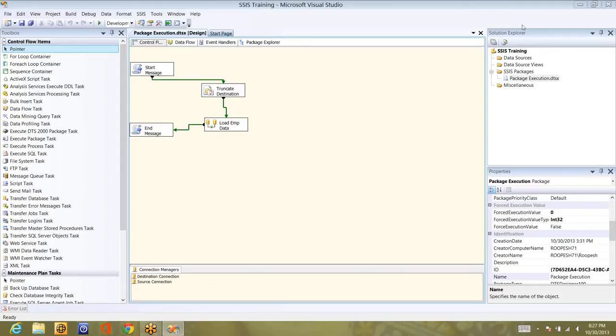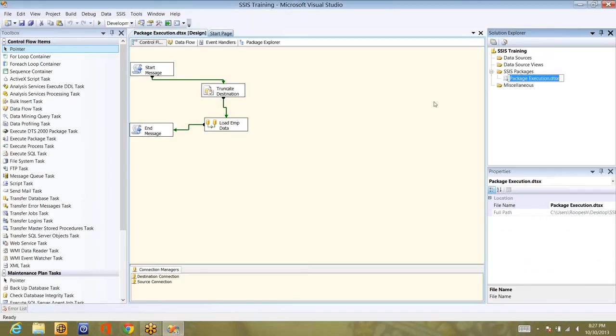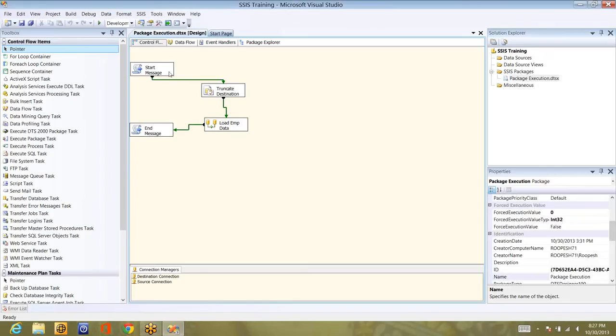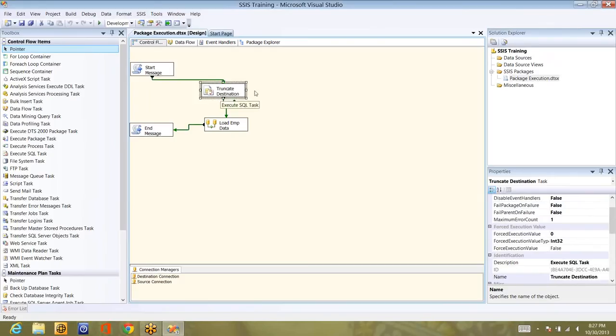To make it easier to understand, I've created a simple package, and this time I've given it a good name, package execution, instead of package 1, 2, 3, and 4. I have a start message, and I have a truncate table task.